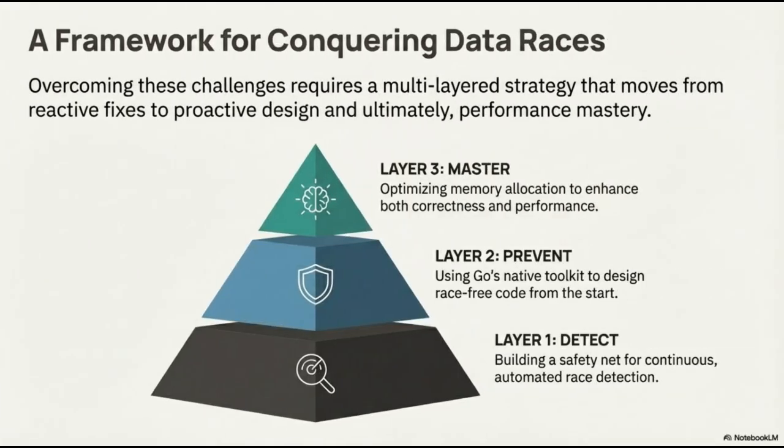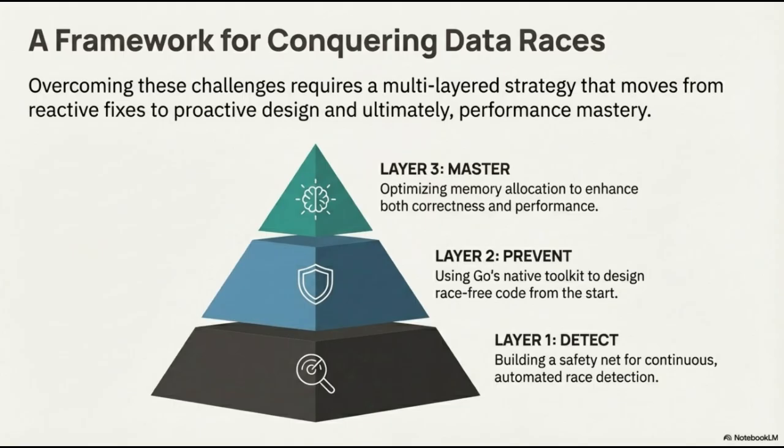To effectively conquer data races, we must adopt a multi-layered strategy that moves from reactive fixes toward proactive design and, ultimately, performance mastery. This framework is structured into 3 progressive stages. At the foundation, Layer 1 is Detect. This phase focuses on building a robust safety net by implementing continuous, automated race detection. By identifying issues early in the development lifecycle, we establish a reliable baseline for code quality.